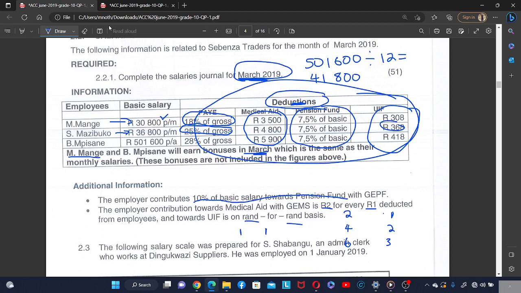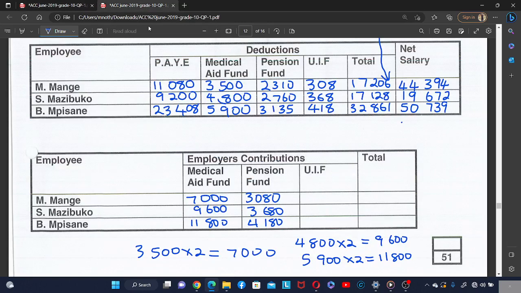So meaning that the employer and the employee contribute the same amount. So the UIF is going to be the same because they are contributing 1 rand for 1 rand.